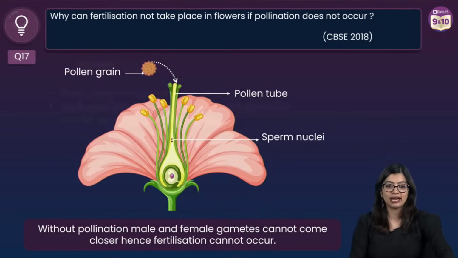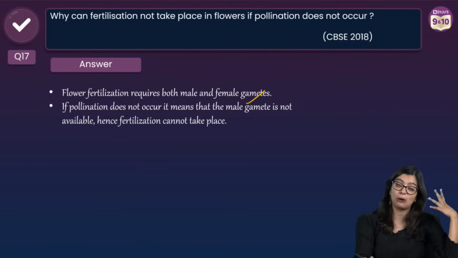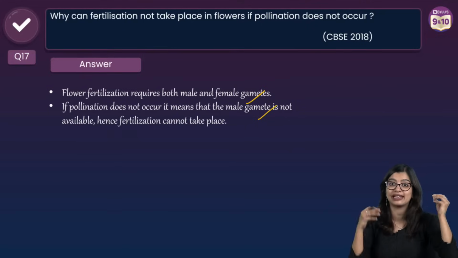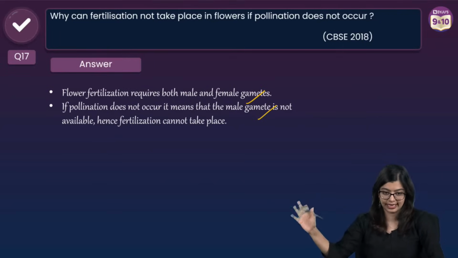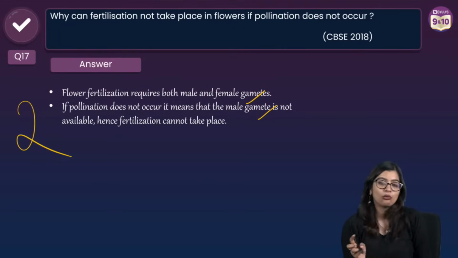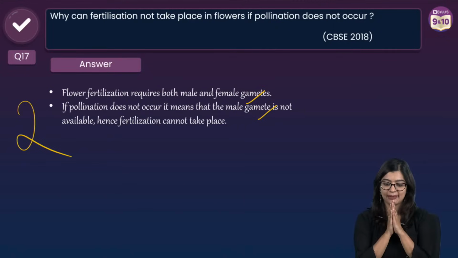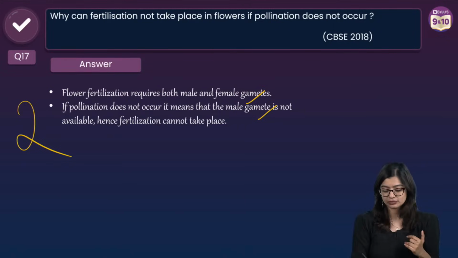For fertilization, both male and female gametes are required. If pollination doesn't happen, your male gamete is not even going to reach, which is why fertilization cannot take place. So for 2 marks, write that for fertilization, male and female gametes have to come together. If not, fertilization will not happen.